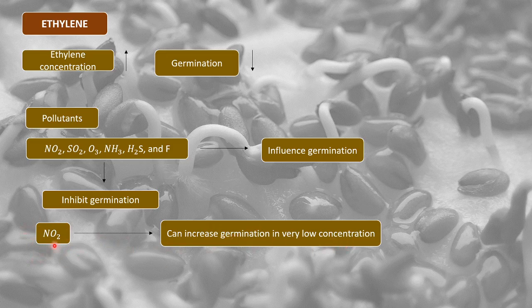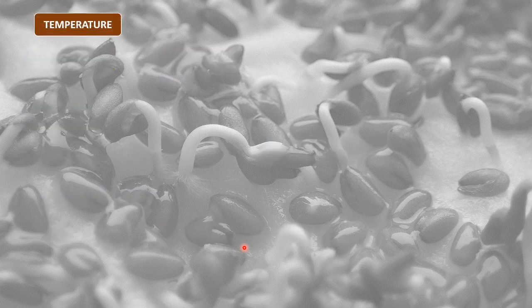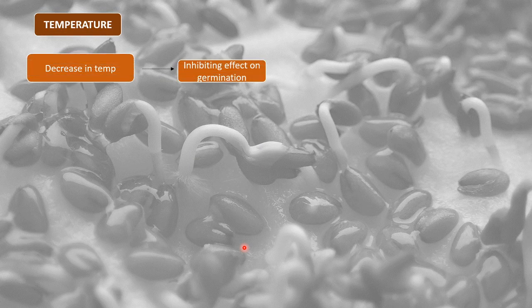So NO2, if present in very low concentration, can increase germination, but if its concentration increases, then it leads to a decrease in germination, right? So this is it about atmospheric pressure. Now we start understanding about temperature.